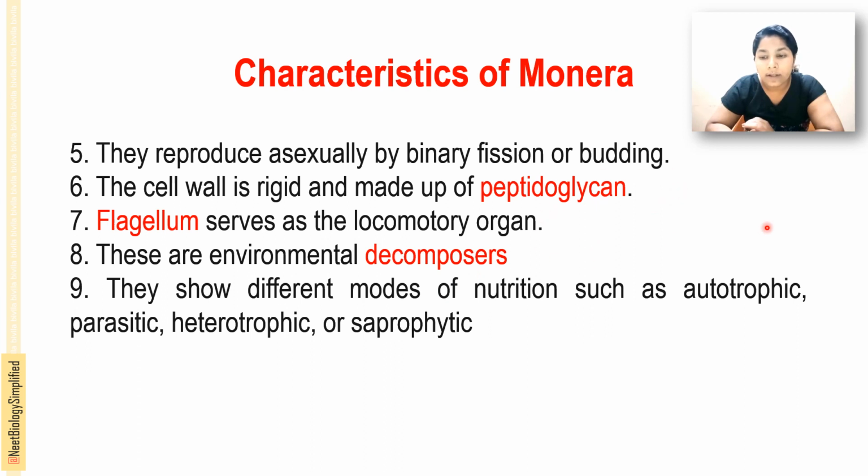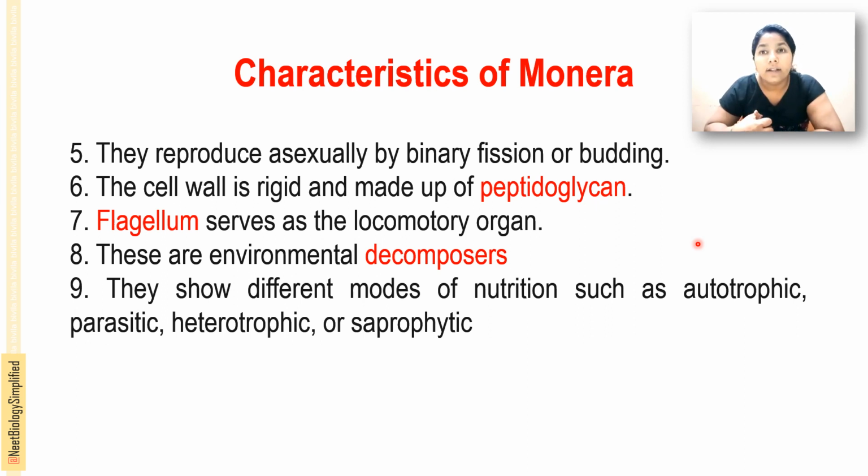So these are the characteristics of Monerans: they are unicellular, single celled, prokaryotic, with naked DNA, 70S ribosomes and chromatophores in their cytoplasm, and the cytoplasm is devoid of membrane bound organelles like Golgi apparatus, mitochondria, lysosomes, etc.